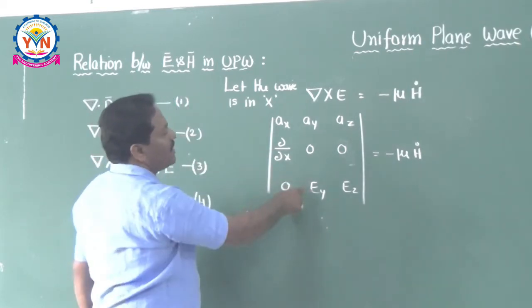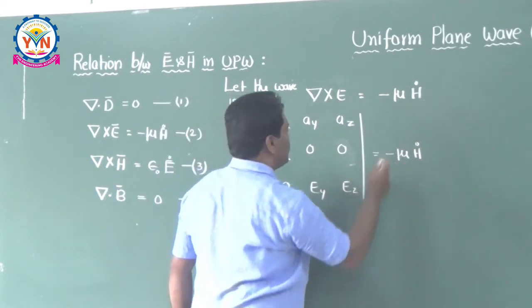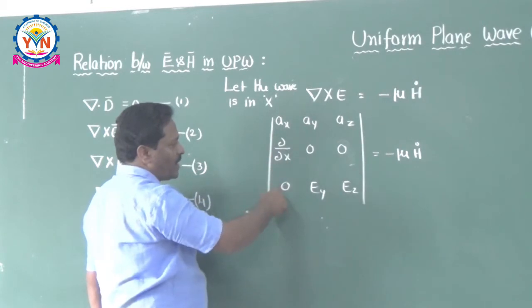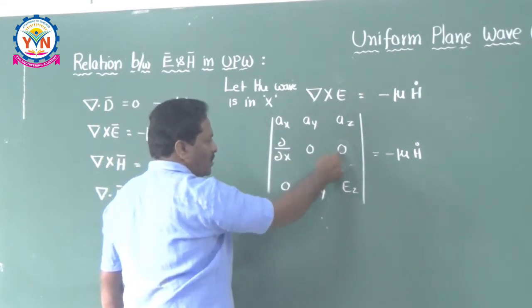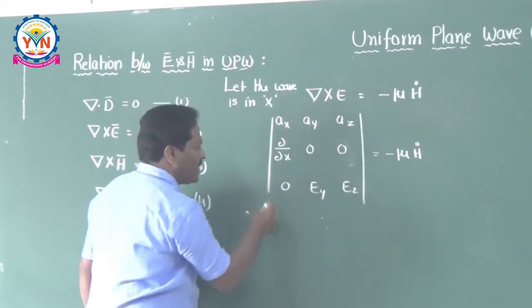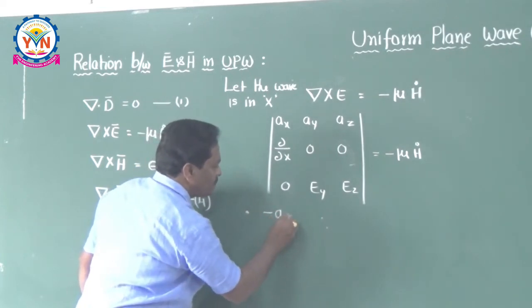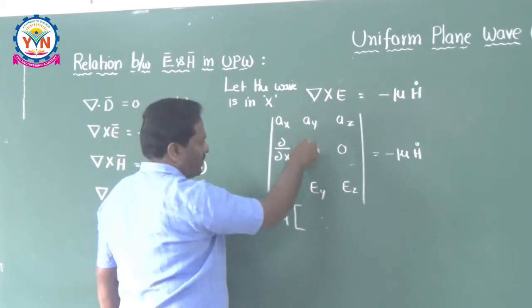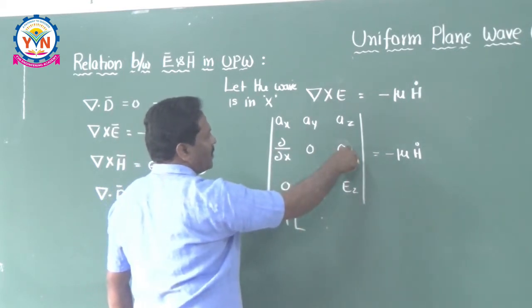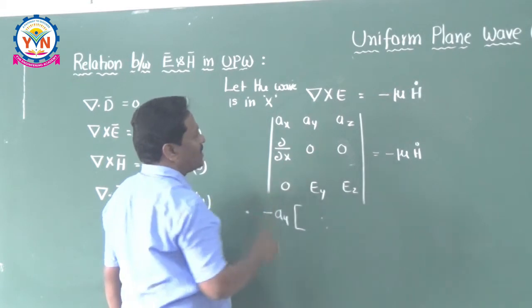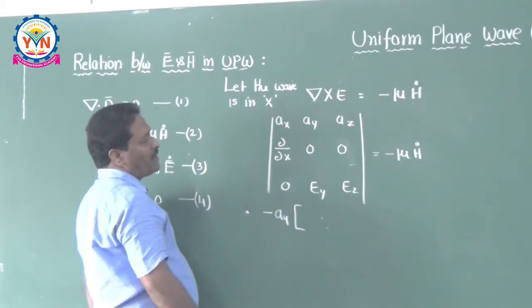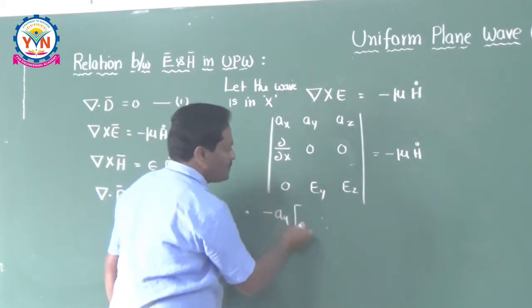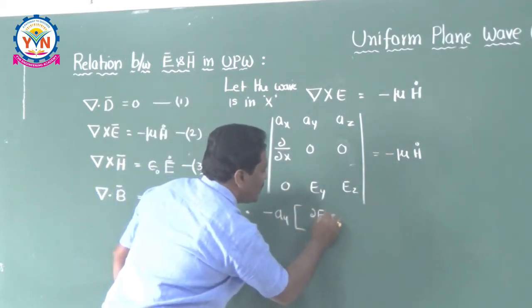Now, if we expand this, that will be equal to minus mu into H dot. How to expand this? You know how to do the expansion like this. Ax, if you take Ax, 0 into Ez, 0 into Ey, it becomes 0. And there is a minus, so minus Ay into dou Ez by dou x. Ay means like this. This is Ay. So this and this you have to cancel. Then what is this answer? You can say that this is equal to minus dou Ez by dou x.